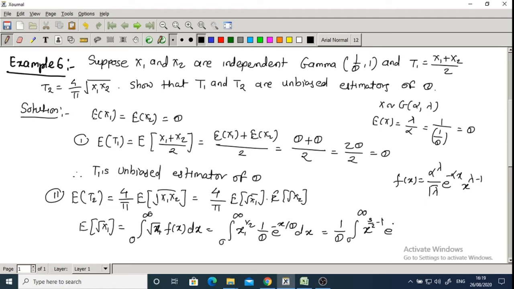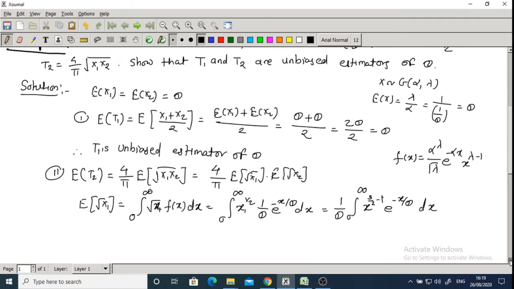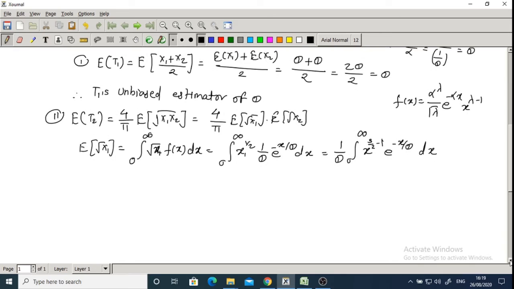E raised to minus x upon theta dx. So you know the general formula for gamma distribution, integration from 0 to infinity, e raised to minus a x, x raised to n minus 1 dx has the formula gamma n divided by a raised to n.